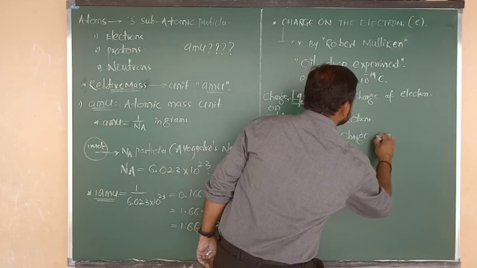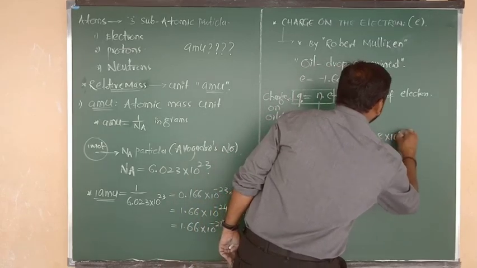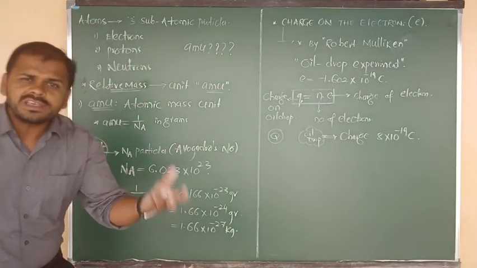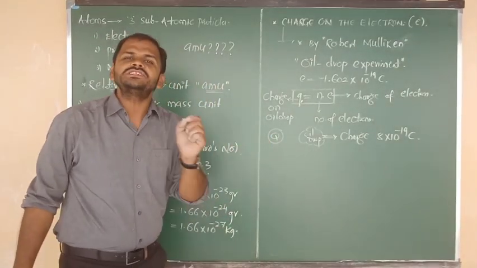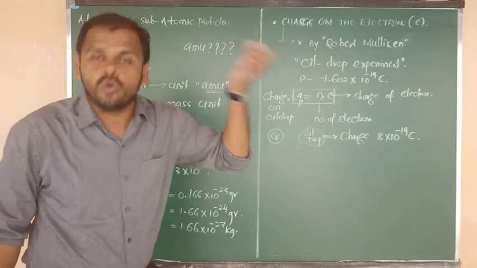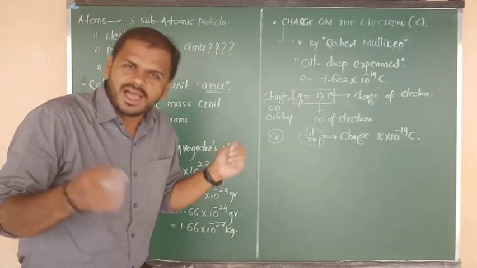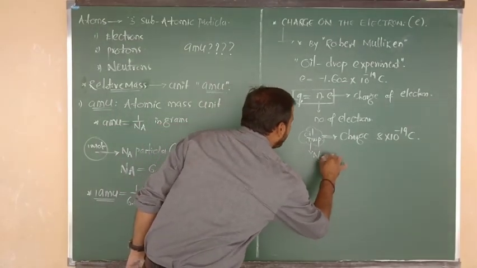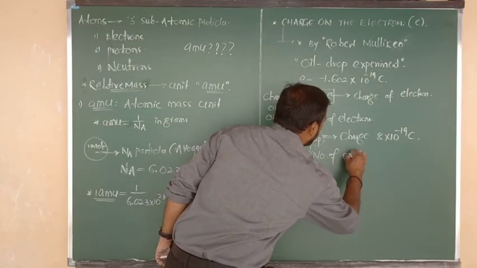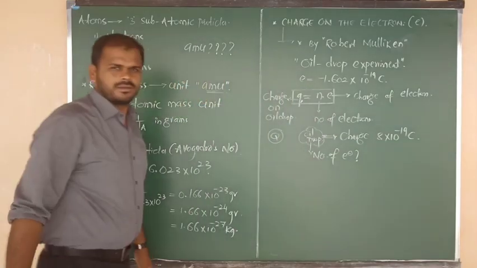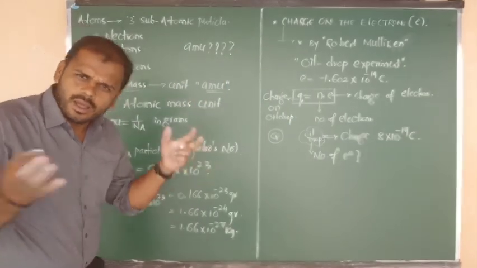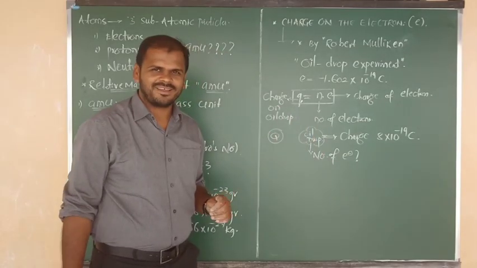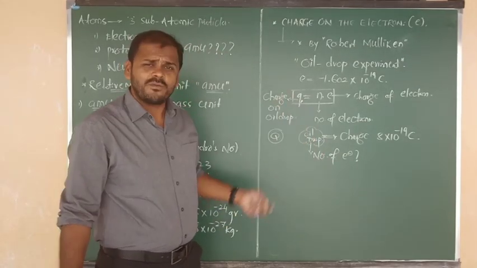Suppose the charge is 8 into 10 to the power of minus 19 coulombs. Then I am asking you, in that oil drop, how many electrons exist? I have given the charge of the oil drop, I am just asking the number of electrons. Simply you can use the above formula.